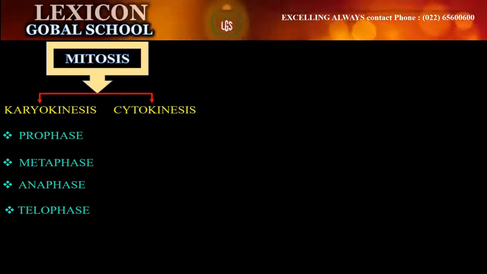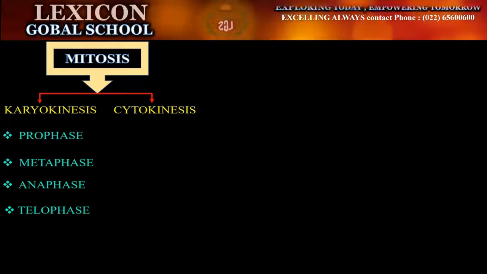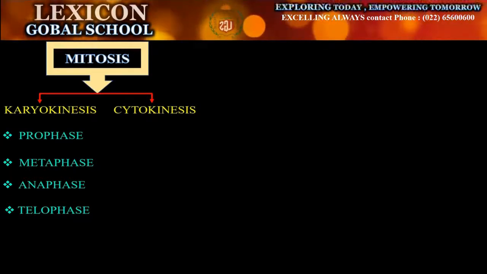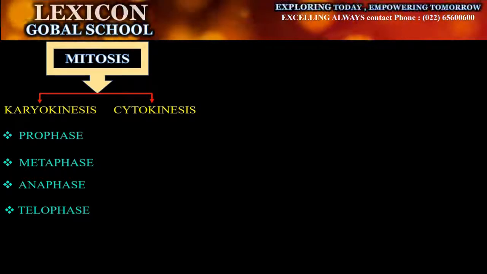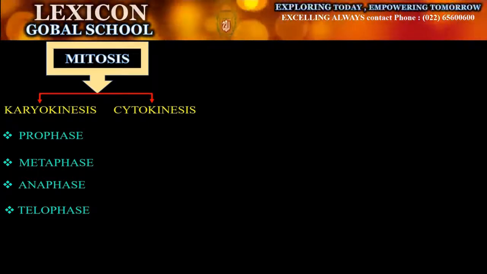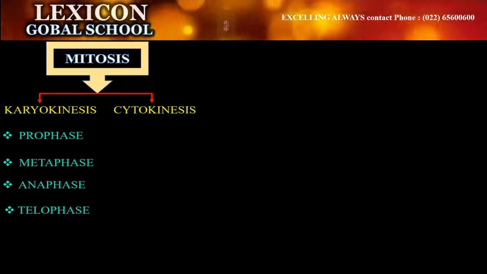When the cytoplasm divides, that is where cytokinesis takes place. Clear? Nuclear division takes place in telophase, but when the cytoplasm divides into two different daughter cells, I call that process cytokinesis. So this is where mitosis cell division is completed.